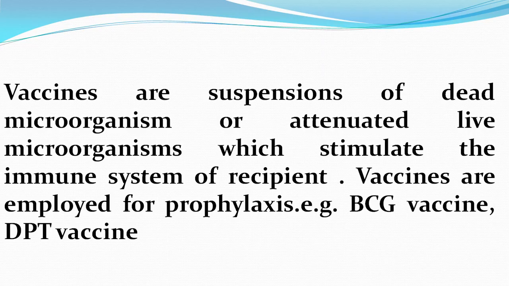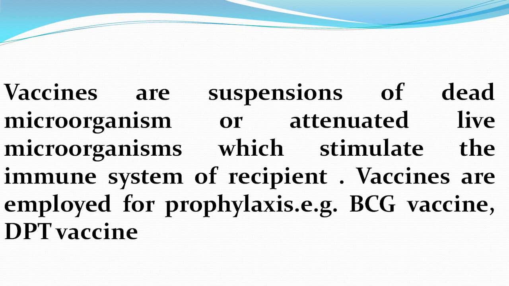Next is vaccines. Vaccines are suspensions of dead microorganisms or attenuated live microorganisms which stimulate the immune system of the recipient to produce antibodies against that particular organism.